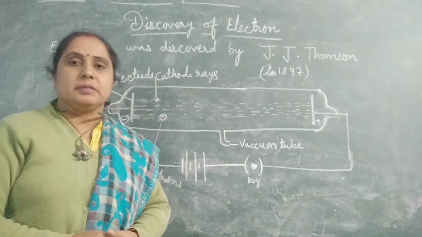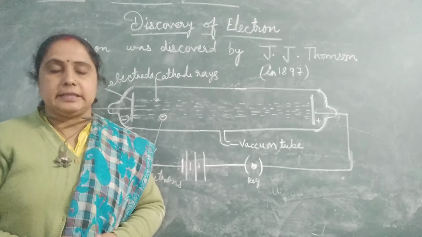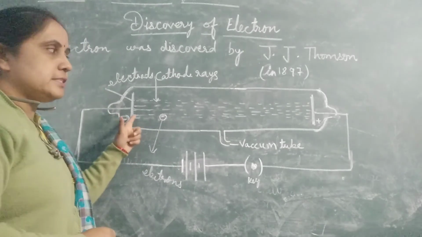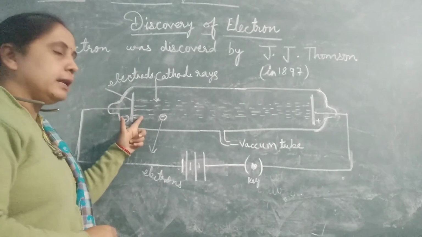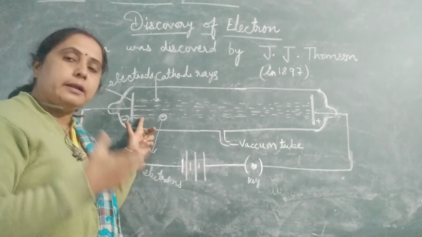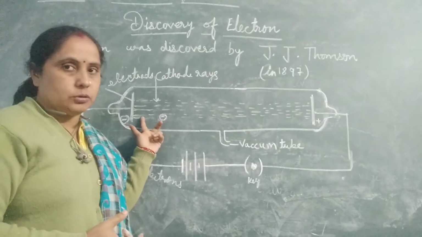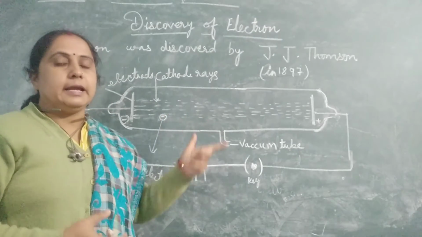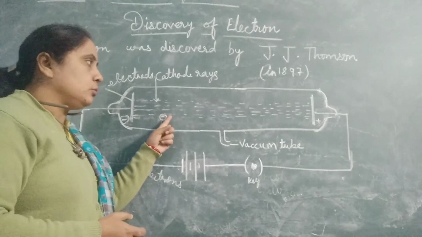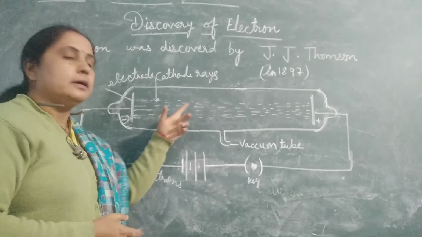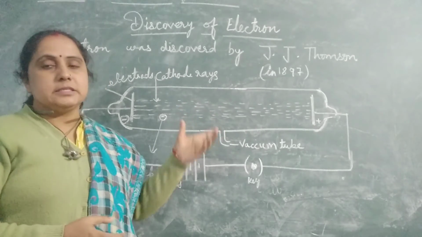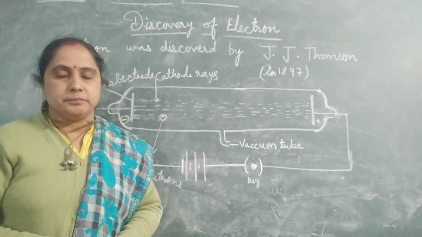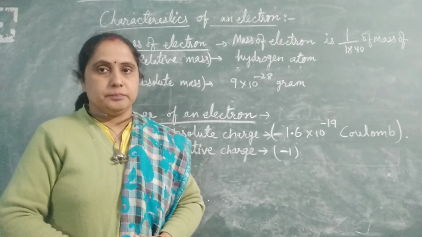He explained the discovery of the electron. He said that when a high voltage current is passed into a discharge tube, these rays consist of atoms, and all atoms contain electrons. So when he passed the high voltage current, he said that electrical energy pushes out some electrons from the cathode rays, and in this way the negatively charged particles were discovered by J.J. Thomson.